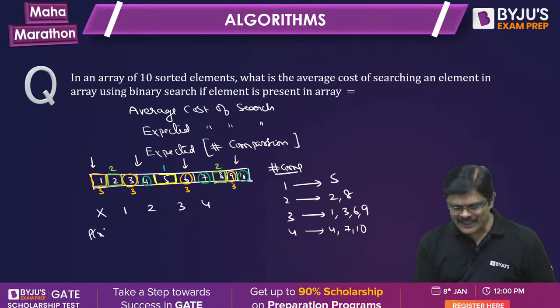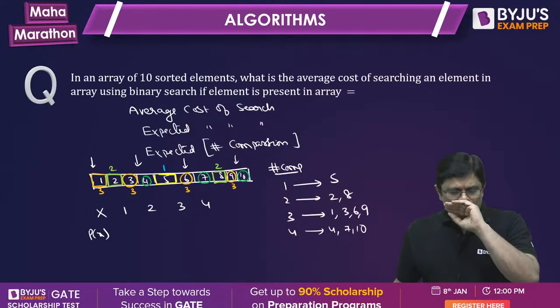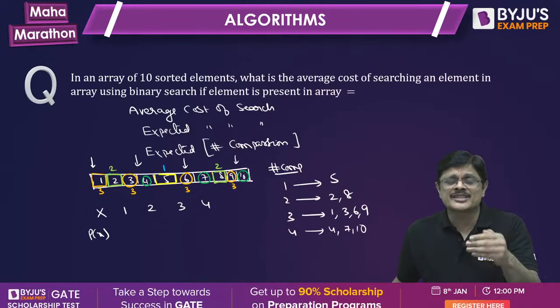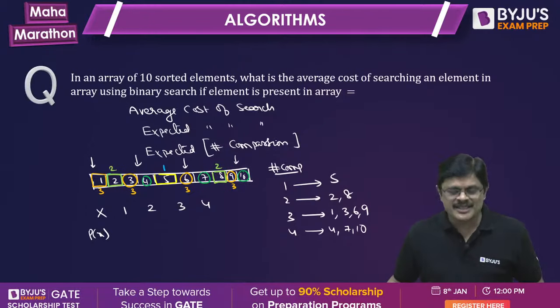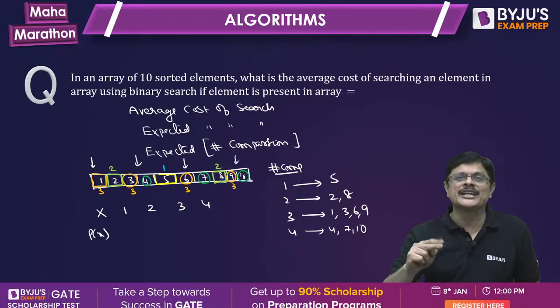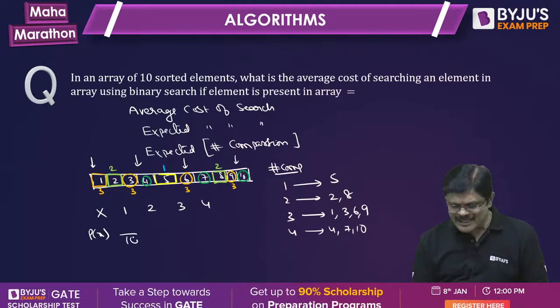What is the probability of X, sir? It is the probability that you found that element in that particular comparison: the probability that the element is found in one comparison, in 2 comparisons, in 3 comparisons. See, total 10 elements are there.